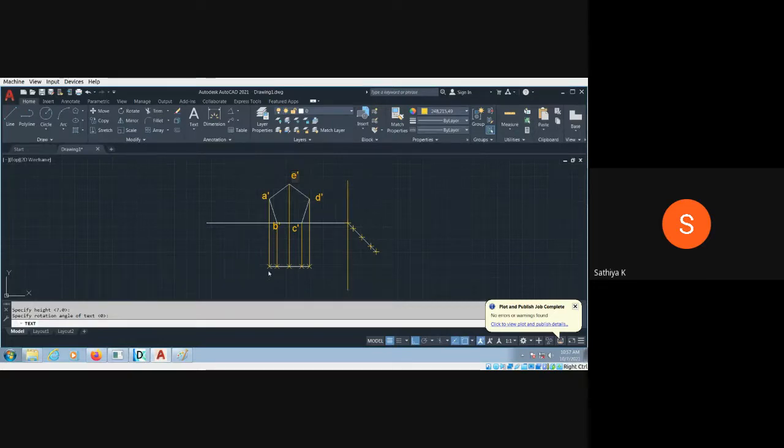The same I have to project here. What about this point? This is A. This point should be B, and this point should be E, and this point should be C, and this is D. So the same thing I have to reproduce over here. This is A. The second point is B, and here you can rotate.